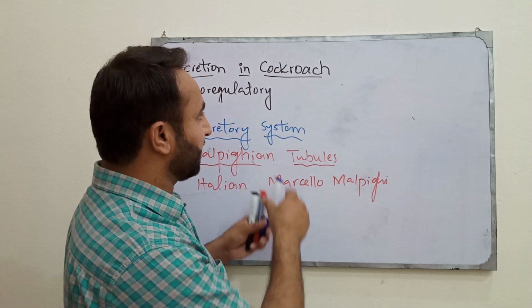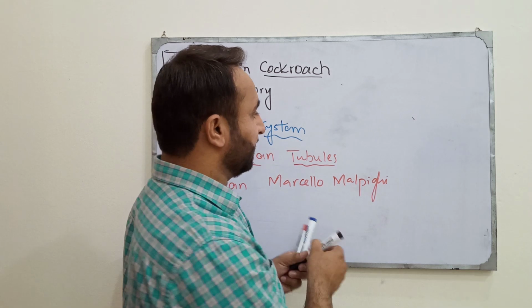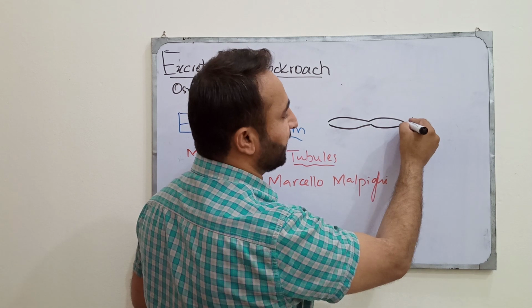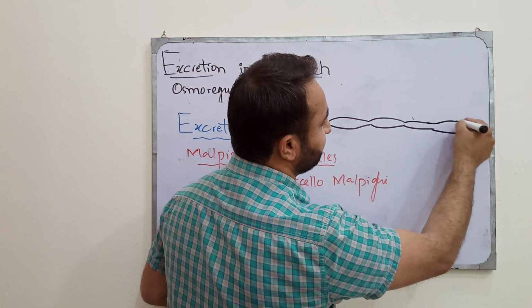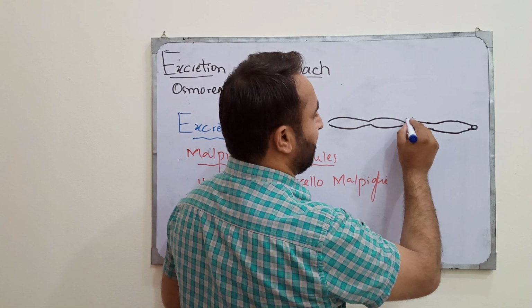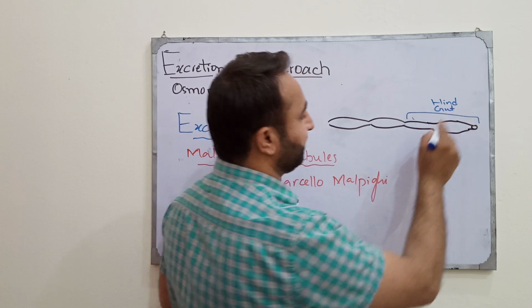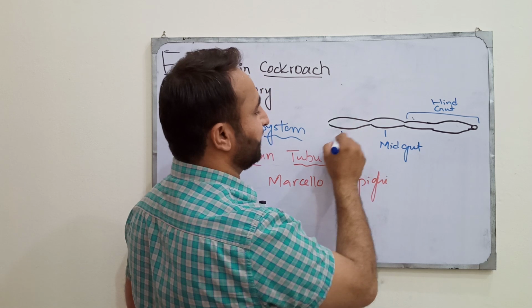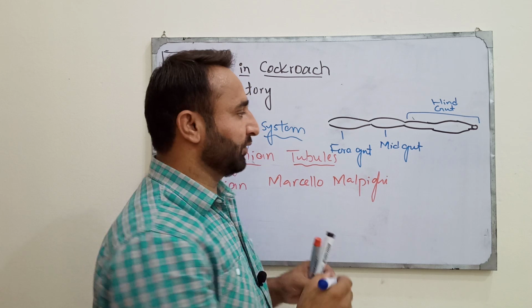So we will see in cockroach the digestive system has 3 distinctive parts. One is the foregut, the second one is the midgut, and the third one is the hindgut. We will draw a simple diagram. So this is the hindgut. I draw two different parts of it. This is the midgut and this one is the foregut. I am drawing the digestive system of the cockroach.